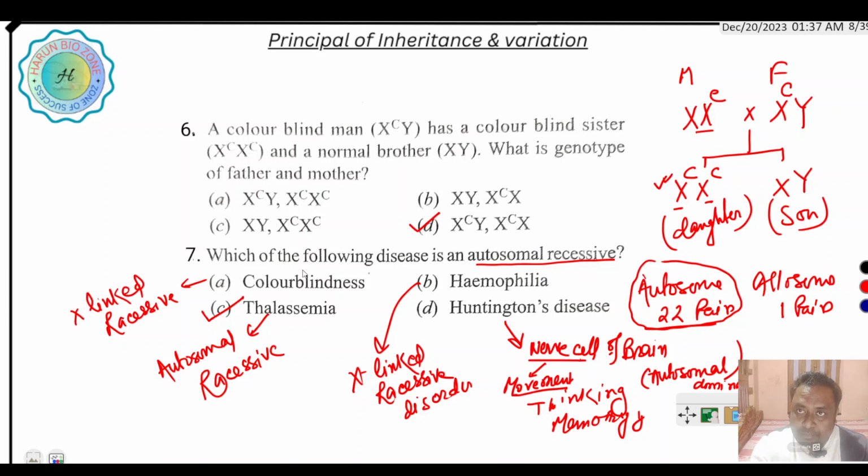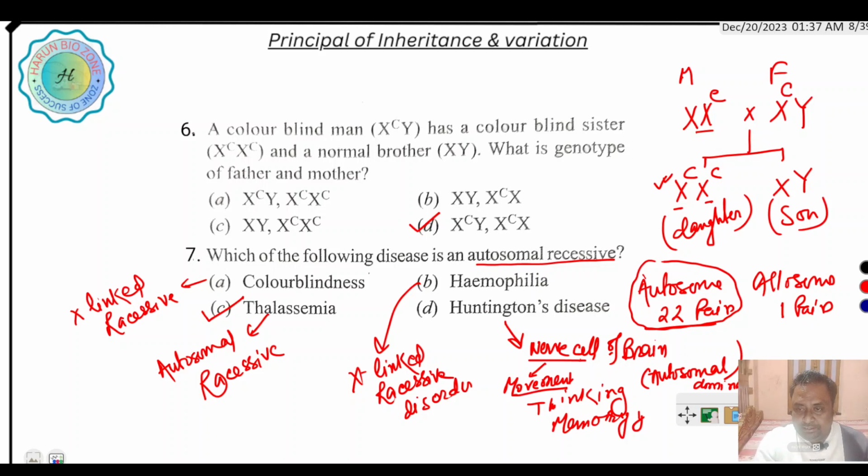This is called color blindness. In thalassemia, hemoglobin is not produced properly, so severe anemia occurs in our body. In hemophilia, blood clotting factors 8 and 9 are not produced, so blood will continuously flow from the cut portion of the body.